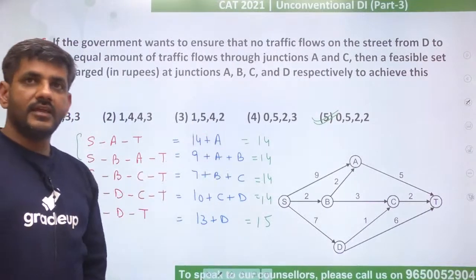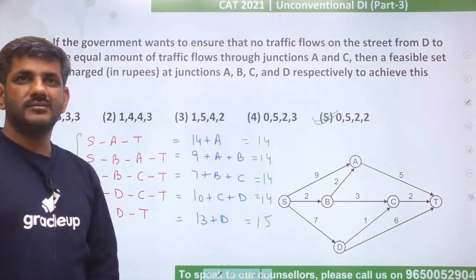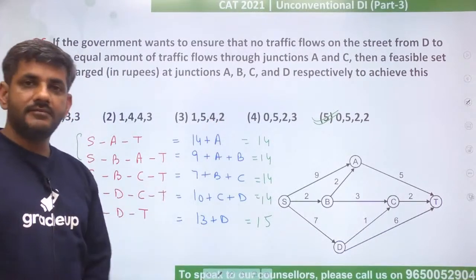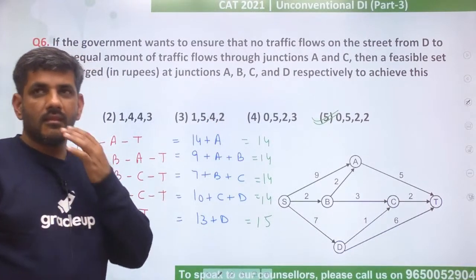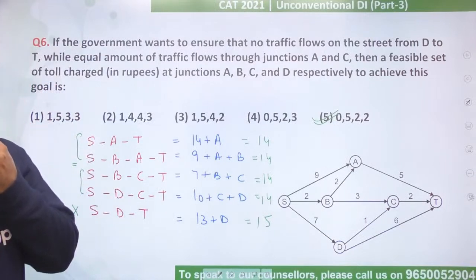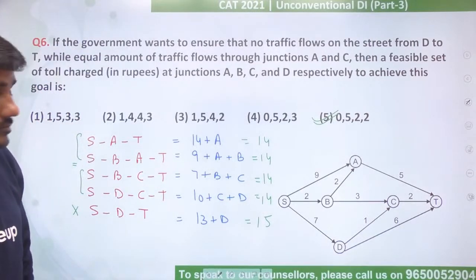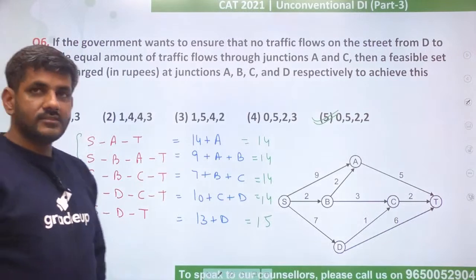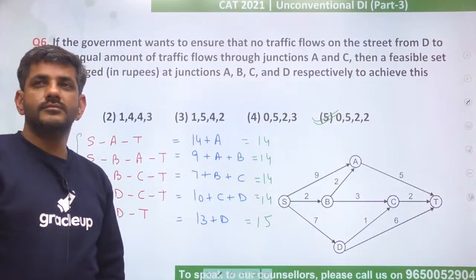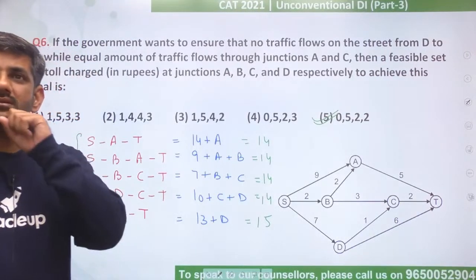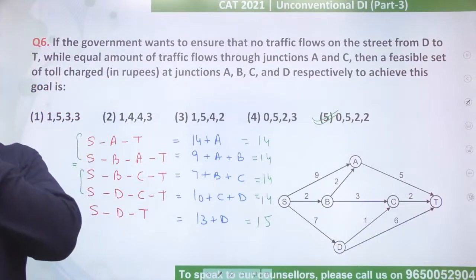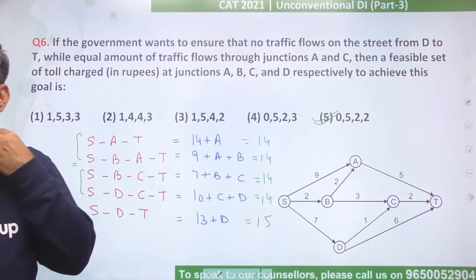Did you get it, guys? Any question here? Understood? That why option 5 is the correct answer for us? Tell me fast, is this okay to all of you? Then I'll move on to the next question. Abhinav says yes, it is clear.